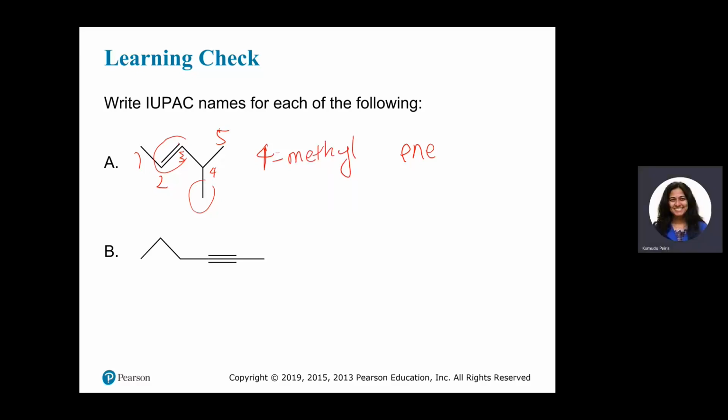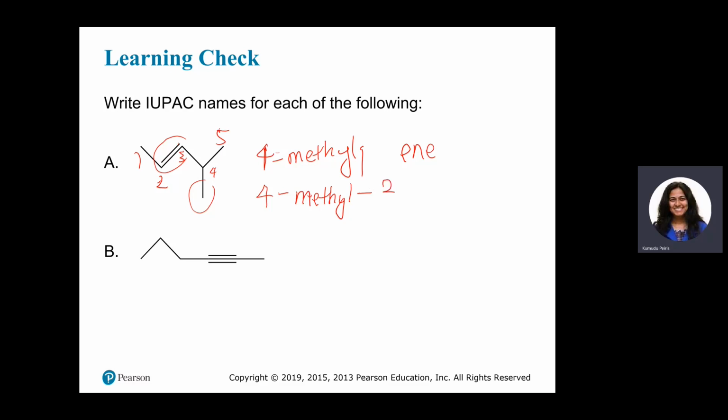So how many carbons in the principal chain? 5. So this is pentene. Now I need to mention where this double bond is. Okay, so I need to write that as well. 4-methyl dash, where is that? 2.